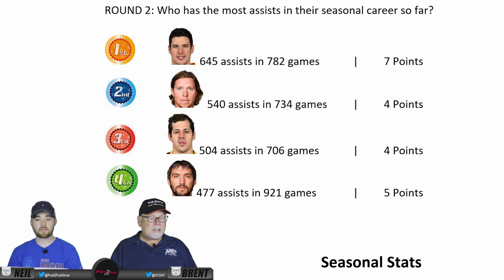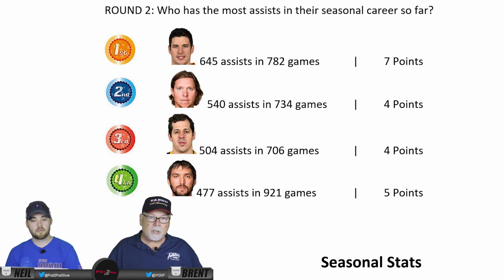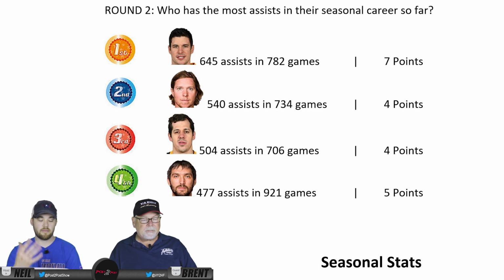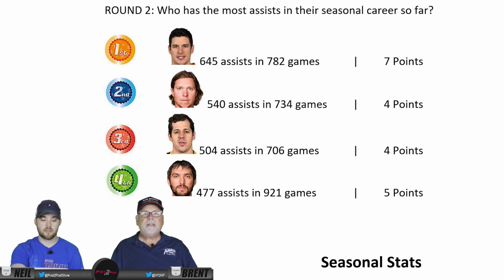Second place is Backstrom with 540 assists in 734 games. That brings him up to 4 points total. Evgeny Malkin next, 504 assists in 706 games, 4 points total as well. And Ovechkin, 477 assists in 921 games. That's 1 point for him to add to the 4, to make a total of 5. All the points I say at the end of each round are their totals as we go through these rounds. So, round three.